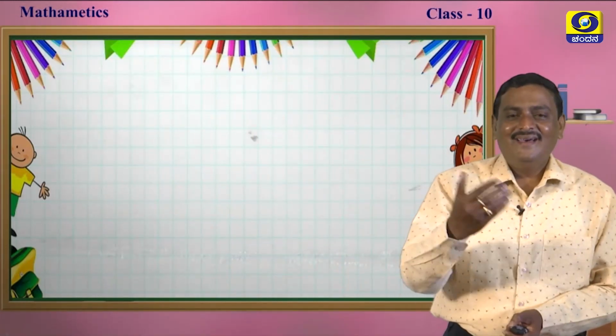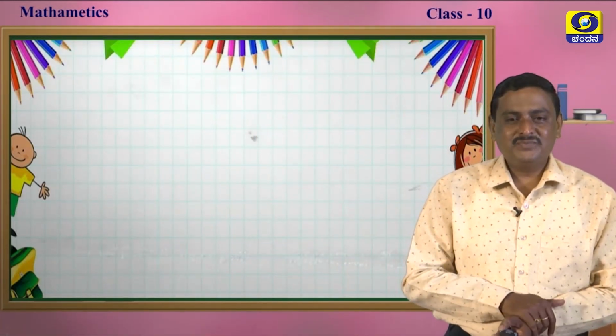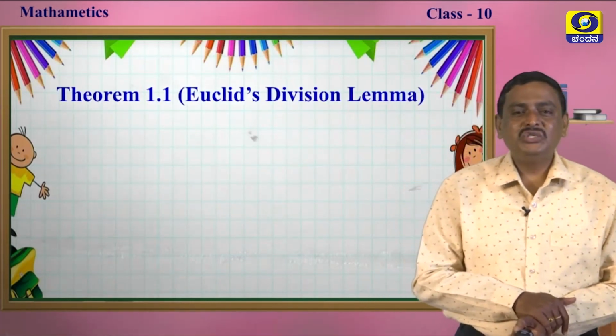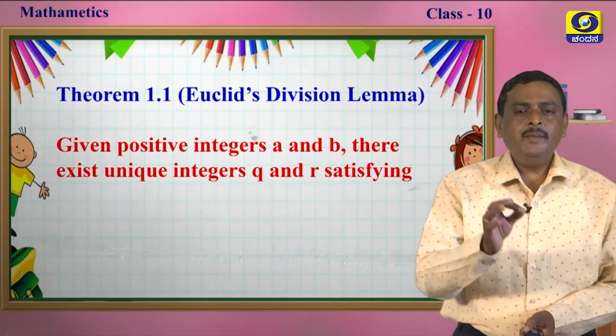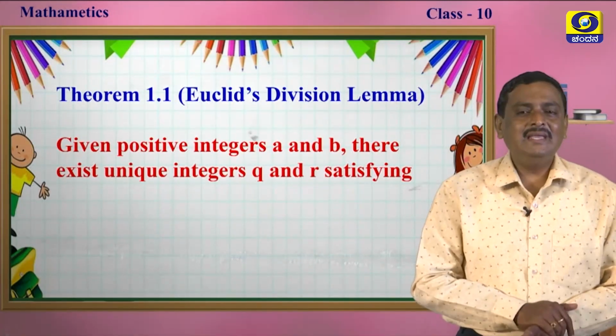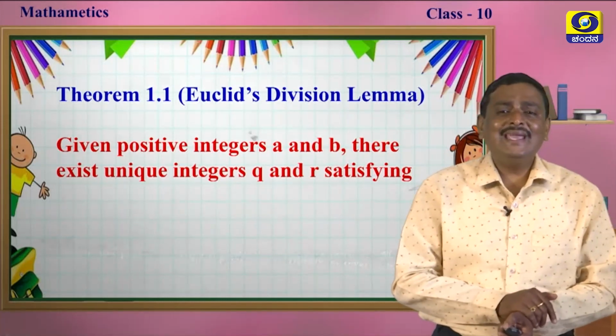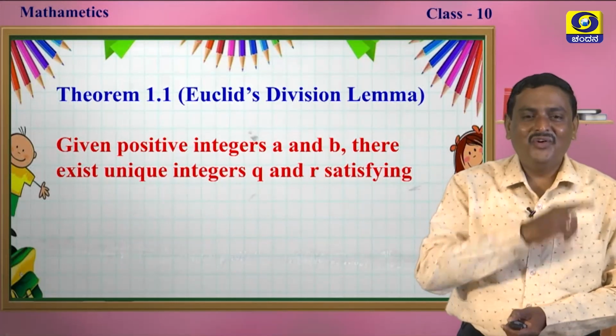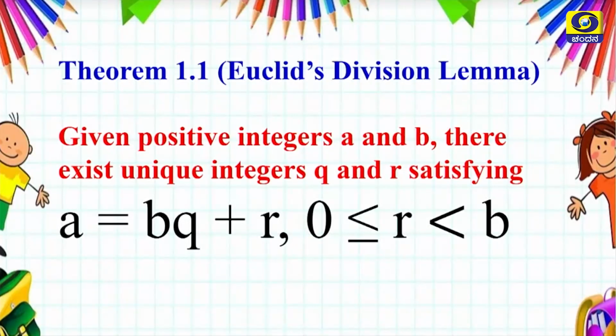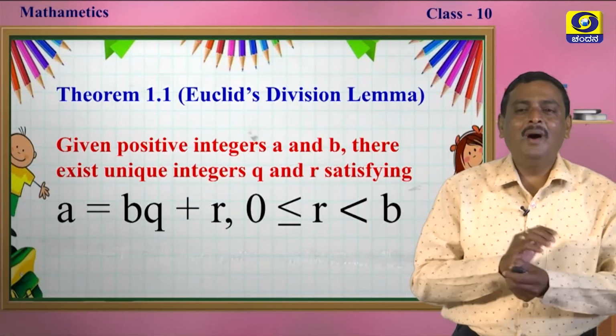Let's try another puzzle in your textbook, Theorem 1.1, that is Euclid's division lemma. What is Euclid's division lemma? Given positive integers A and B, there exist unique integers Q and R satisfying the following relation, that is A is equal to BQ plus R, where R is greater than or equal to 0 and less than B. See, this is Euclid's division lemma, my dear students.